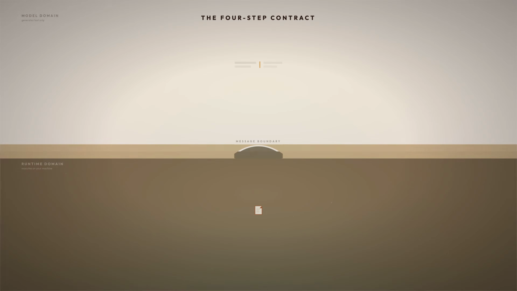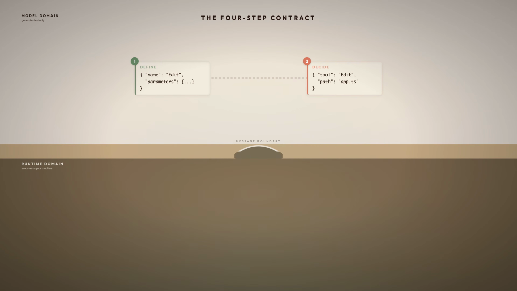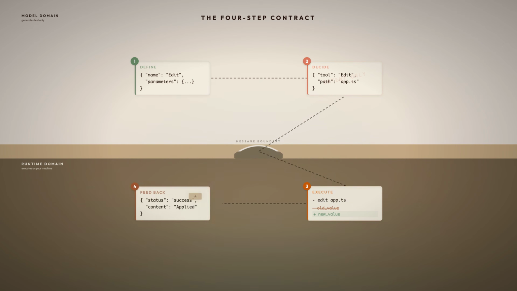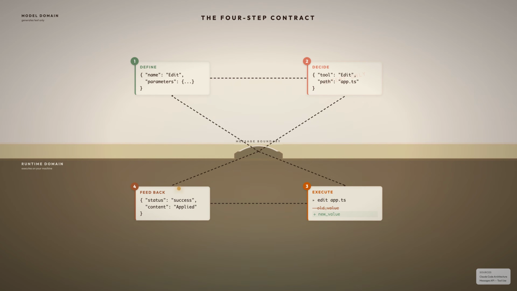A model that only generates text. How does it edit files on your machine? A 4-step contract. Tool definitions ship as JSON schemas in every API request. Claude responds with a tool_use block, a declaration of intent, not execution. The runtime on your machine intercepts that intent and performs the actual operation. The result feeds back as a tool_result message, and the loop continues. Define, decide, execute, feedback. The model never touches your file system directly. Every action routes through the runtime, and this cycle keeps turning, call after call.